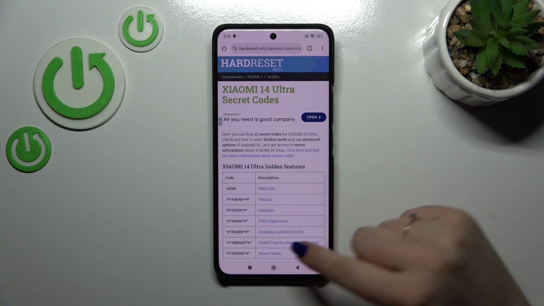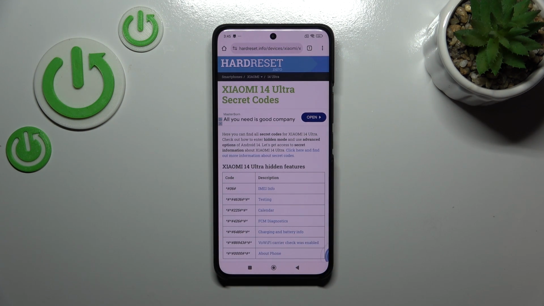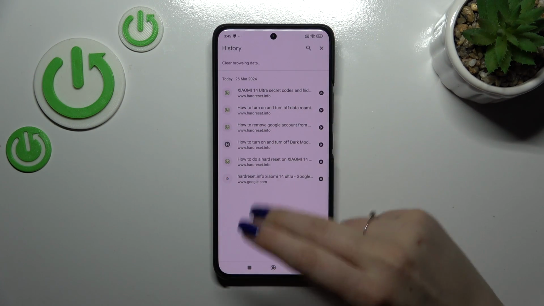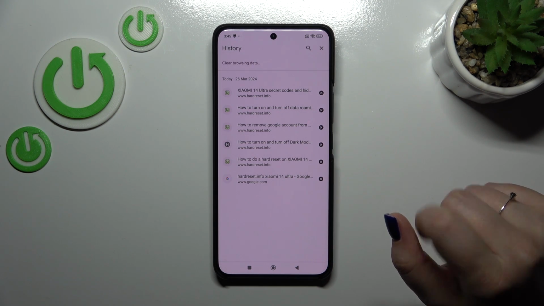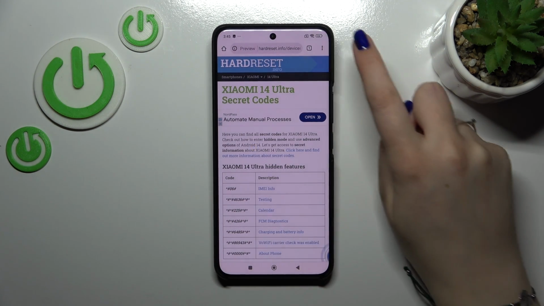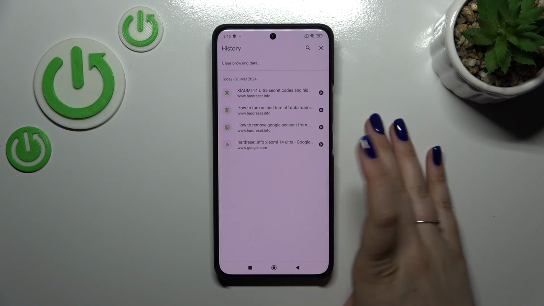However, if you want to remove something either manually or some advanced browsing data, simply tap on the three dots icon and tap on the history. Here we've got the list of all previously visited websites, so if you want to, you can remove them manually just by tapping on this X button right next to it, and they will disappear.